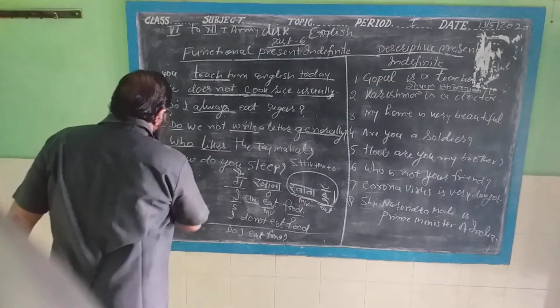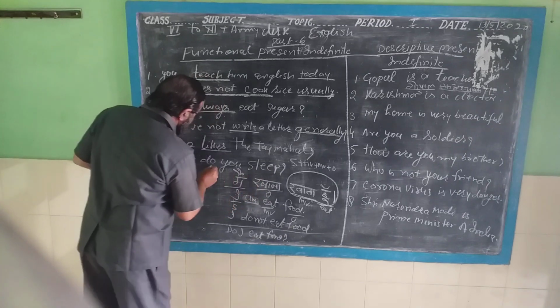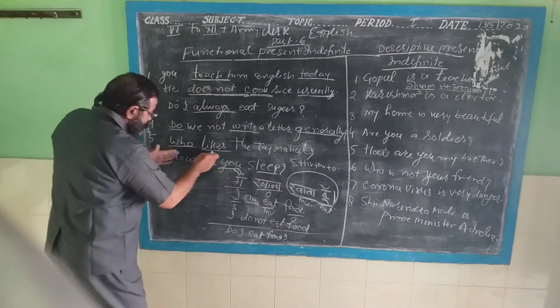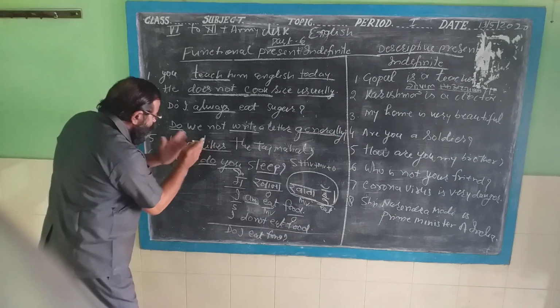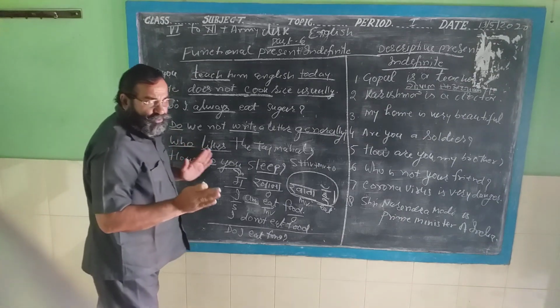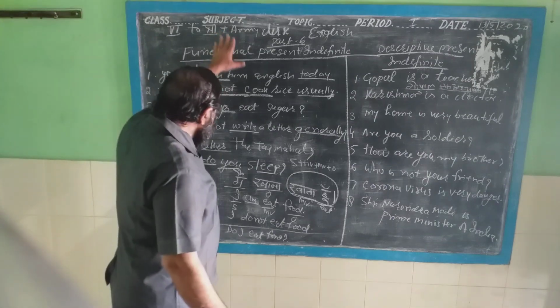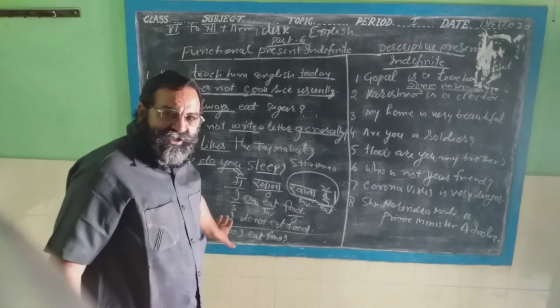Like this, how do you sleep? So here is a do, here is the subject, and here is the main verb. So do has come here, but after who, do will not come. After who, there will be no helping verb. Now this is the functional present indefinite,